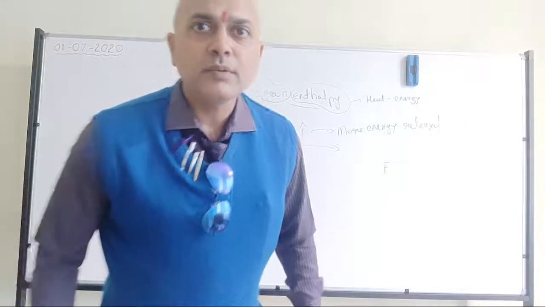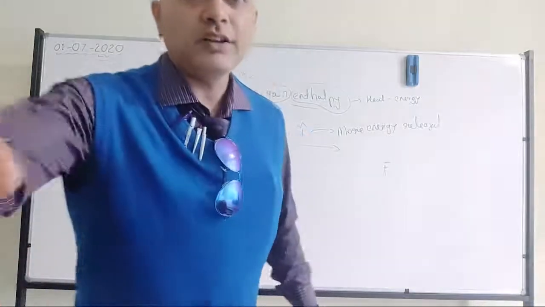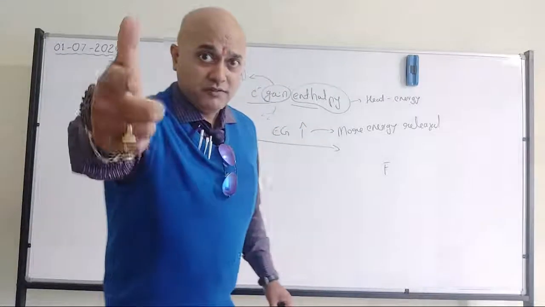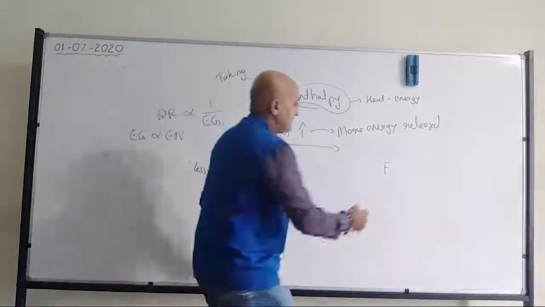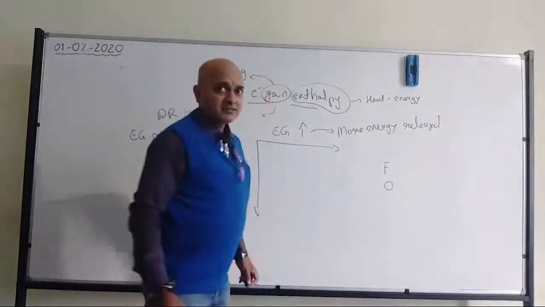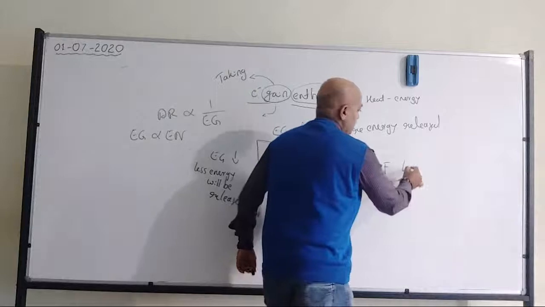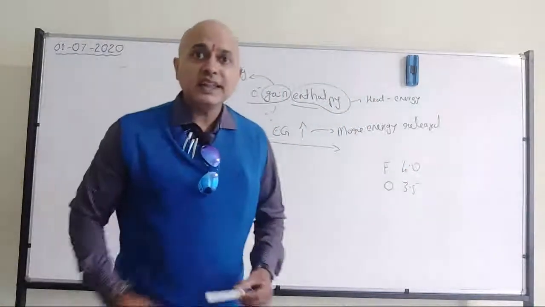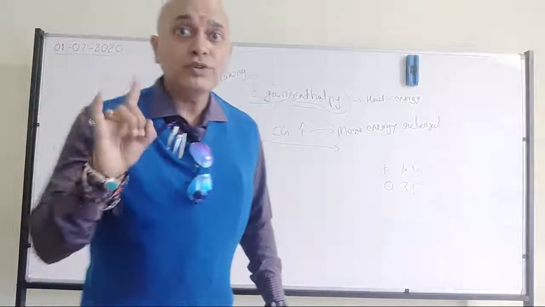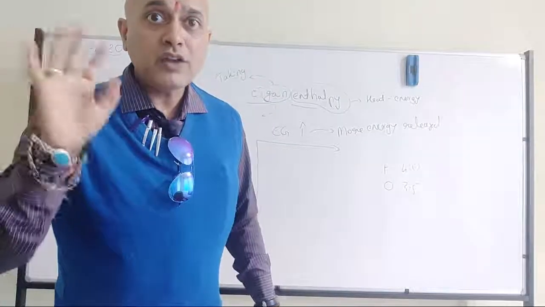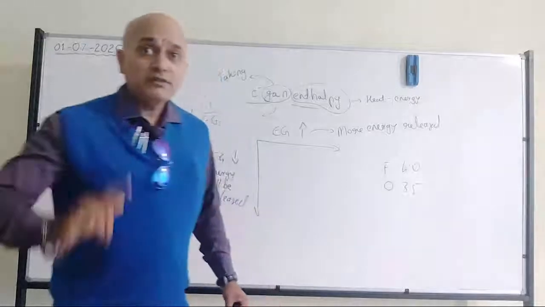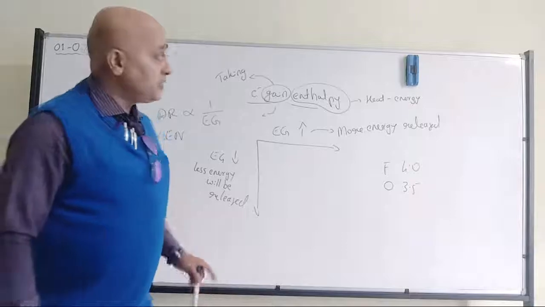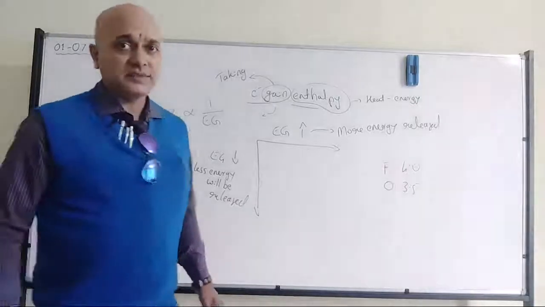No, bromine. Bromine will not come here. The highest electronegativity is fluorine. Very good. After fluorine, it is oxygen. If you see the values, 4 and 3.5. Not O2, only O. We are not talking about the oxygen molecule, we are talking about the oxygen atom. Don't get confused. So it is fluorine and oxygen.